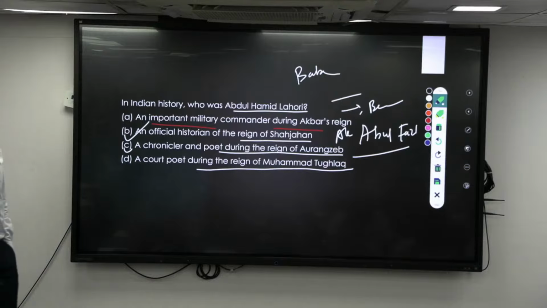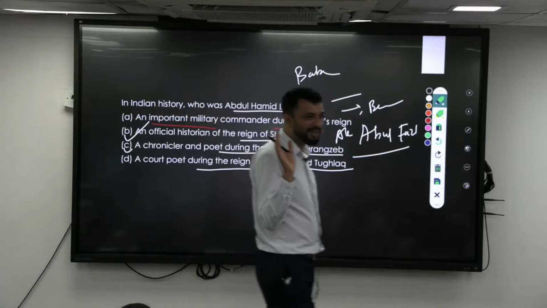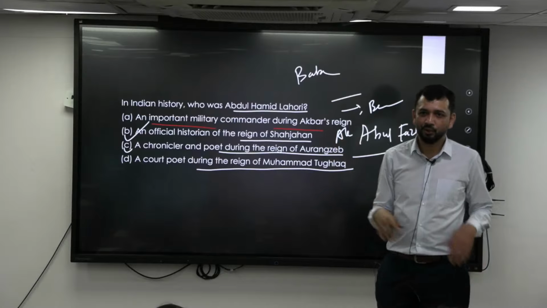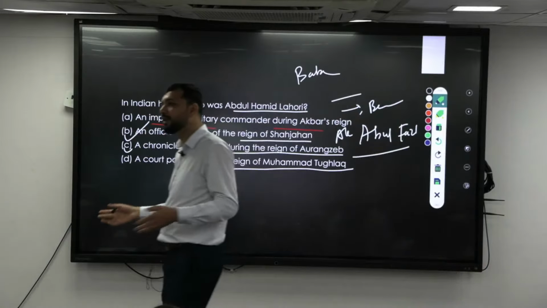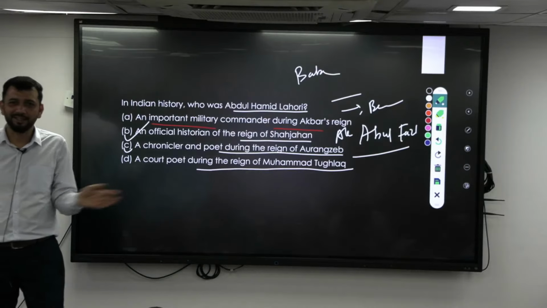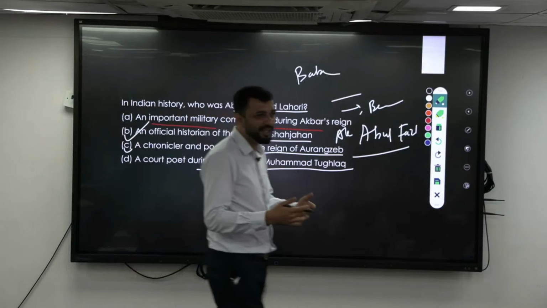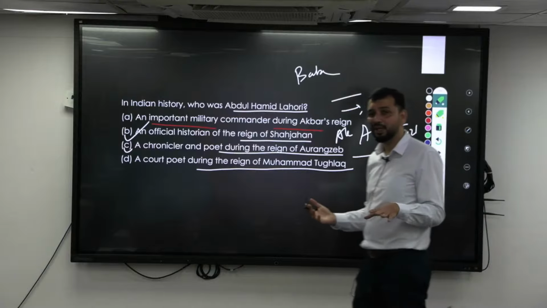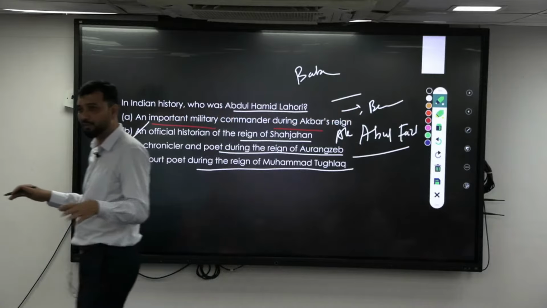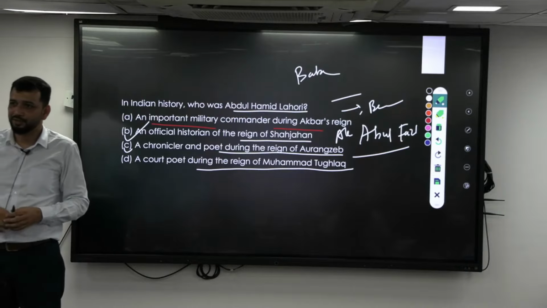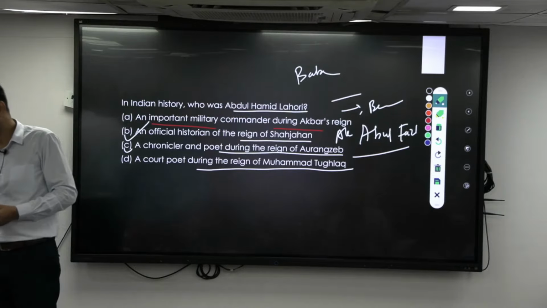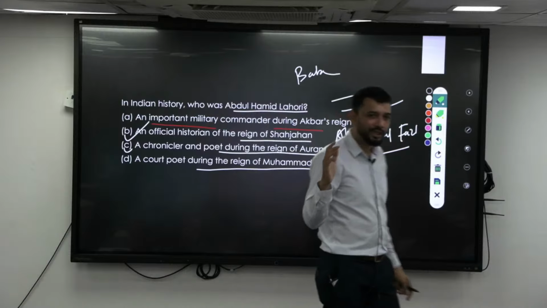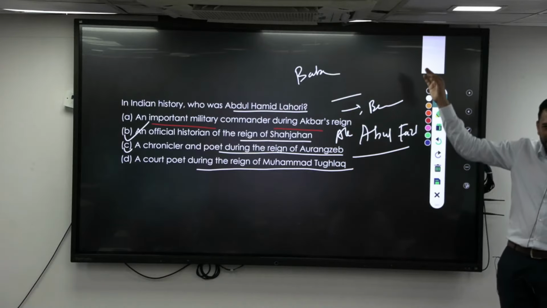Again, Alamgir Nama has been written in his name. For half of the time it was written, then he felt that this history or everything should not be right at all. So he stopped appointing historians. Don't waste time on this, rather conquer more, bring more territory into our land. All these are not something important. So he stopped that because he is more of an orthodox. Writing about people, humans, is not correct. Writing about God is fine, not about humans. We should not boast about ourselves. We are servants of God. That is basically his philosophy. Since he was more orthodox and conservative, he stopped writing the history of himself. Only part of the history was made to be written, during the Alamgir Nama. So that means the important historian.